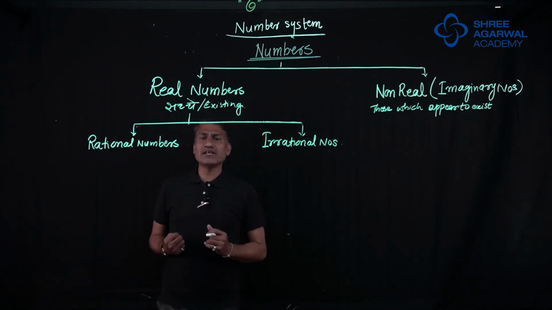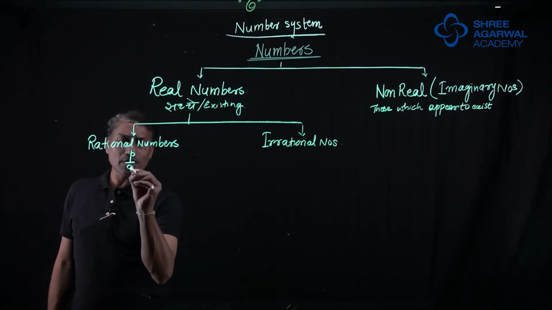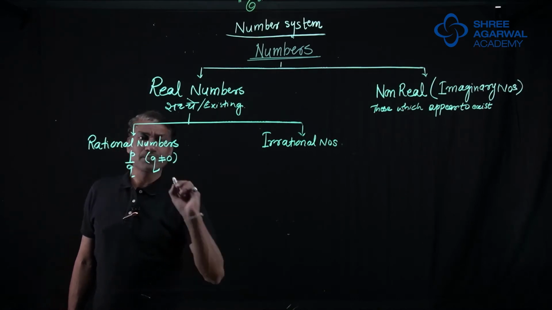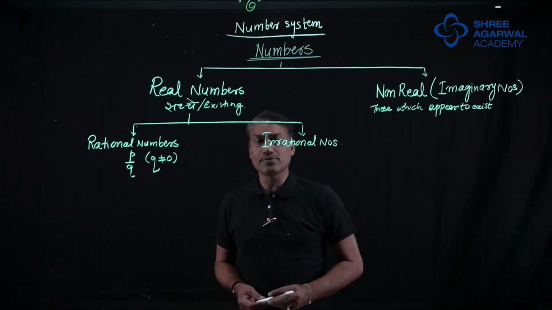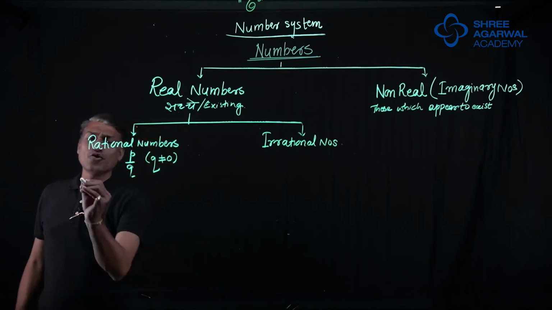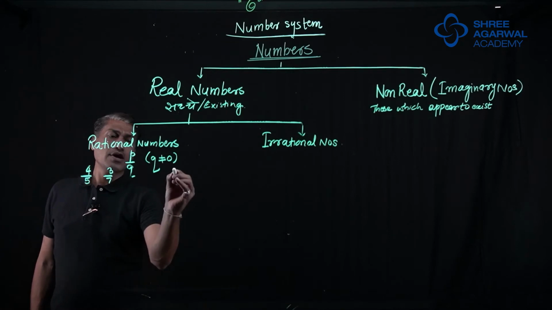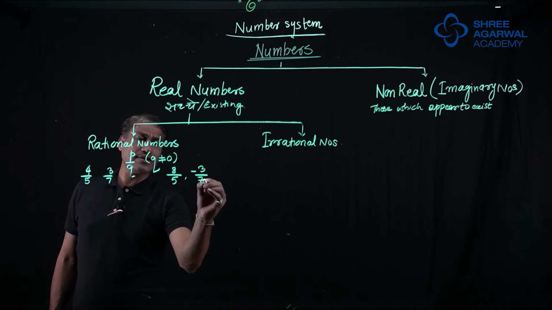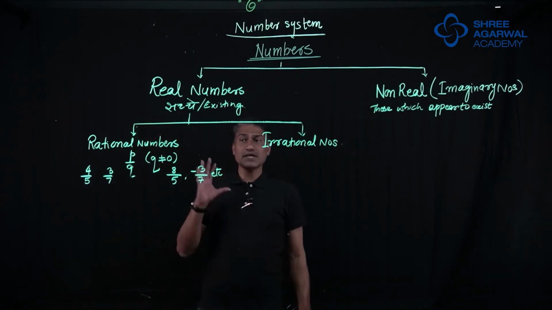Since beginning, we have been learning rational numbers are those numbers which can be written in the form of P upon Q, where the denominator Q is not 0. Any number which can be written in the form of P upon Q is called a rational number. I am giving you an example: 4 upon 5, 3 upon 7, 8 upon 5, minus 3 upon 7, etc. All these are rational numbers.